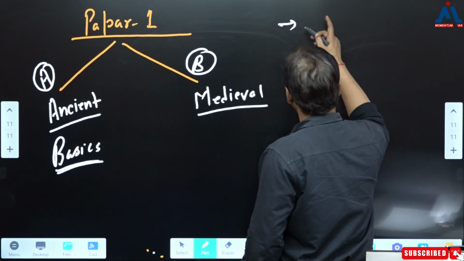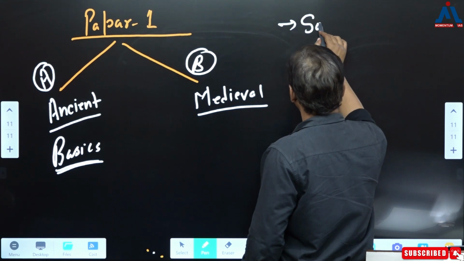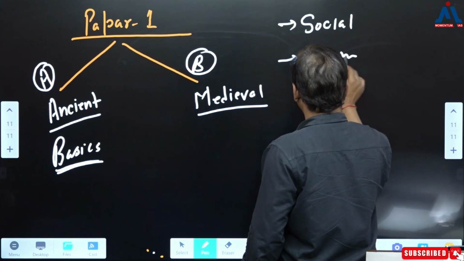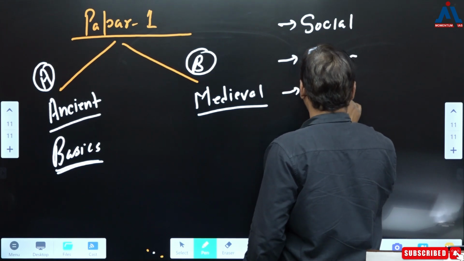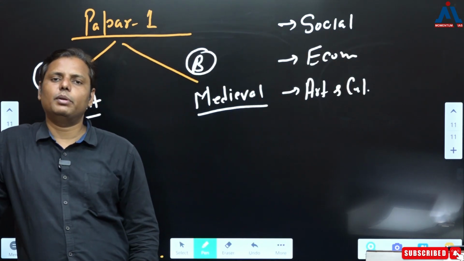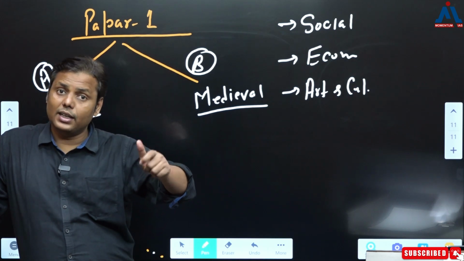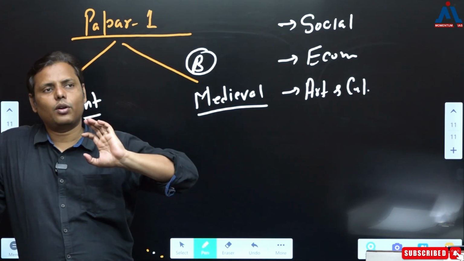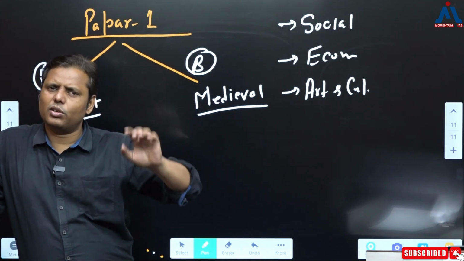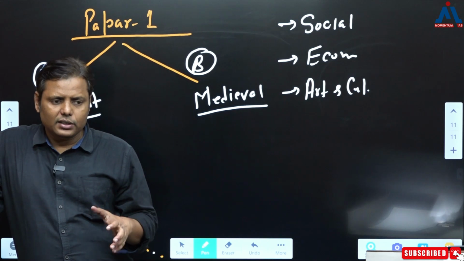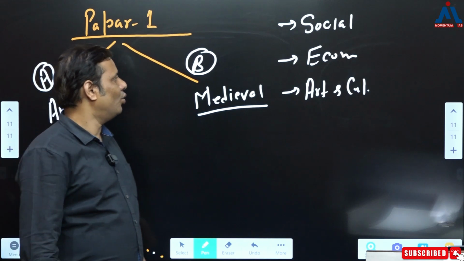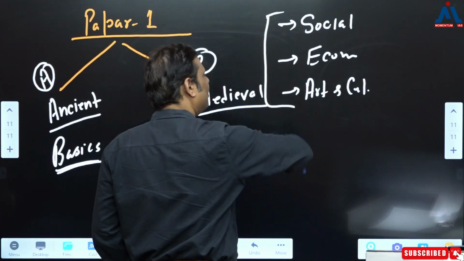I think there is a shift, both in general studies and even in the optional paper. What are the areas where you can find the major shift? It is shifting to social history, to economic history, and most importantly these days, to the history of art and culture, correct? In the last few years, I have noticed that art and culture have become a very significant area, both in general studies and in optional papers. Earlier, in the whole of paper 1, at most one question was asked from art and culture. Nowadays, multiple questions are asked from art and culture, and that's how it remains important.